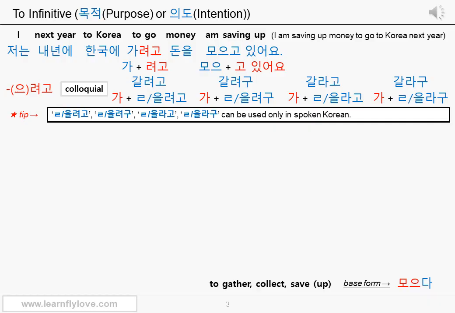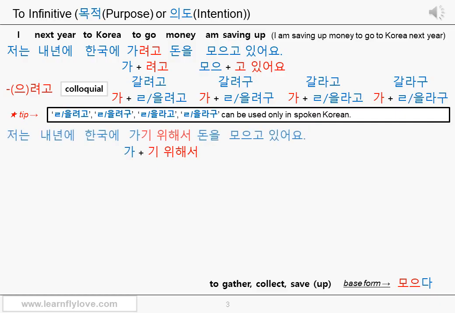If you see the first sentence again, you can see that the connective ending 려고 is used to express the purpose or intention, as if you use to infinitive or in order to in English. And you've just learned the compound expression, which can also mean in order to, on the previous page. What was that? Yes, 기 위해서. Therefore, you can use 기 위해서 instead of the connective ending 려고. The stem 가 plus 기 위해서, 가기 위해서.